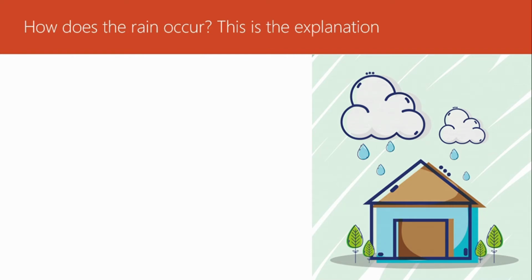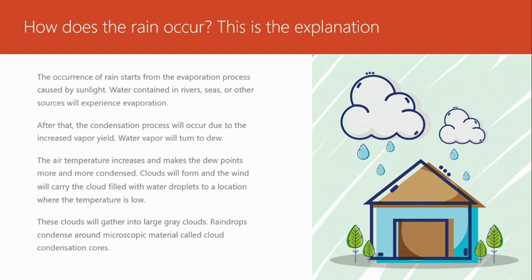This is the explanation. The occurrence of rain starts from the evaporation process caused by sunlight. Water contained in rivers, seas, or other sources will experience evaporation. After that, the condensation process will occur due to the increased vapor yield. Water vapor will turn as the air temperature decreases and reaches the dew point.